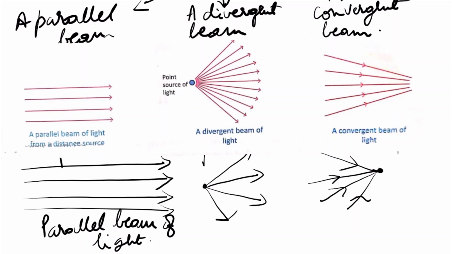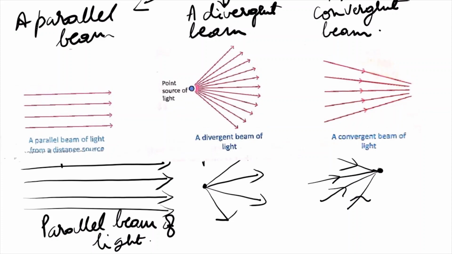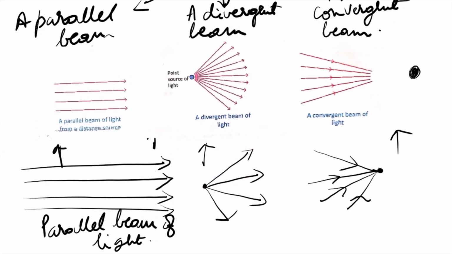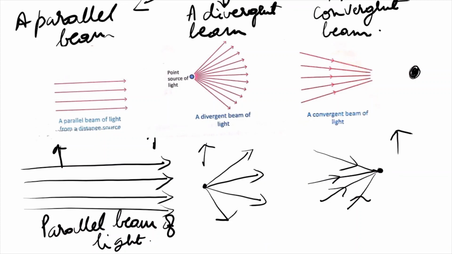Is it clear, children? Yes, can you see clearly? The diagram shows a parallel beam of light, a divergent beam of light, and a convergent beam of light.